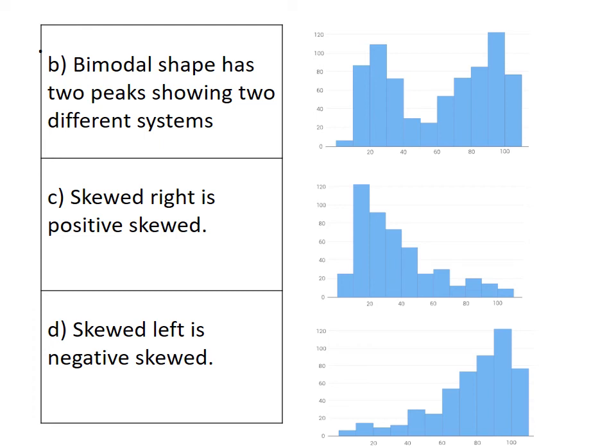Next is skewed right histogram. Figure shows it is positively skewed. It has only one data set which is collected during the early stage of the histogram. Next is skewed left histogram. Figure shows it is negatively skewed. It has only one data set which is collected during the later stage of the histogram.